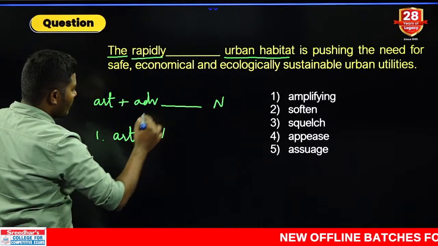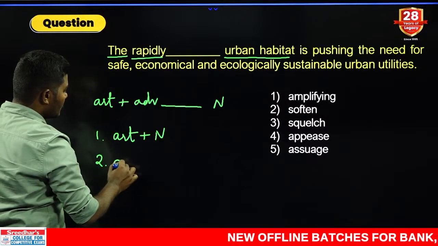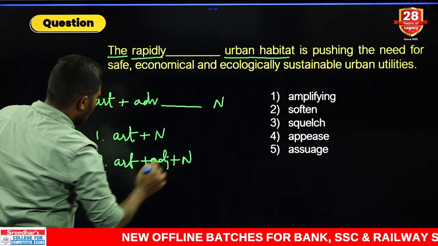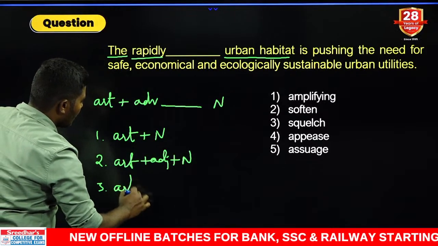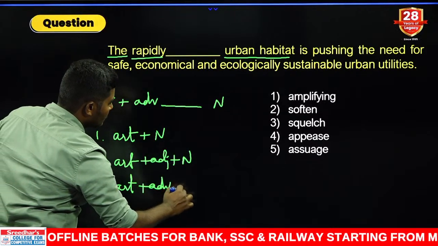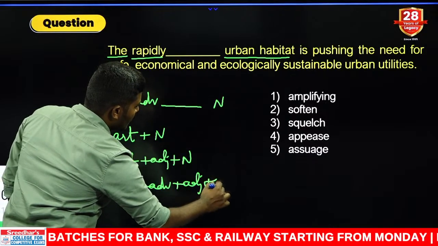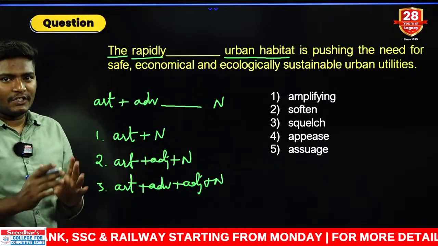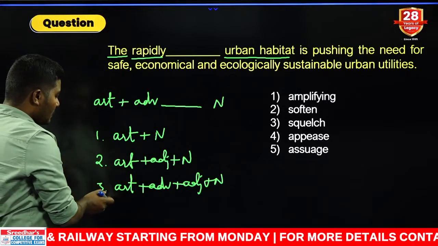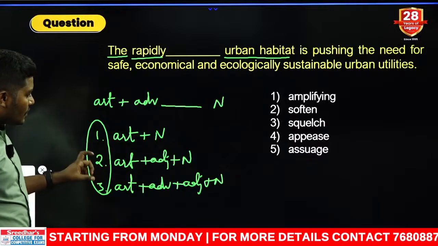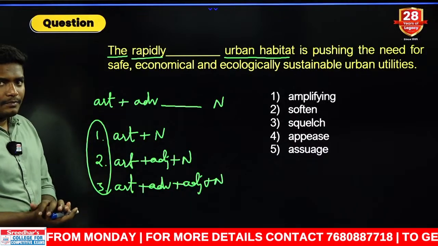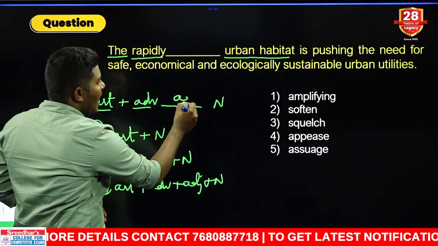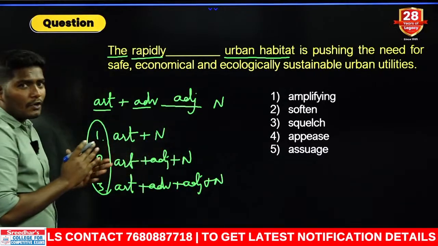I gave you the noun phrase of article plus noun. Second one is nothing but article plus adjective plus noun. Yes or no? Third one is what? Article plus adverb plus adjective plus noun. These are the combinations of noun phrases which were already discussed in our classes. It is not new. Now if you look at these three noun phrases, which of the noun phrases can be used in this blank? Can you tell me? Article is given, adverb is given. What do we need here? Adjective. We are speaking about a noun phrase.